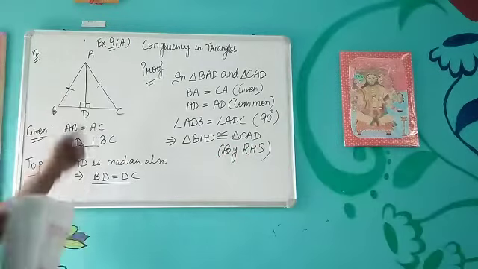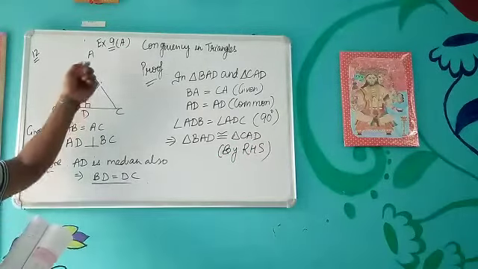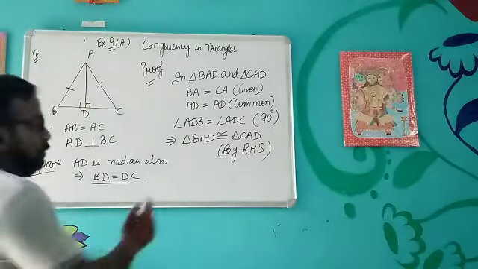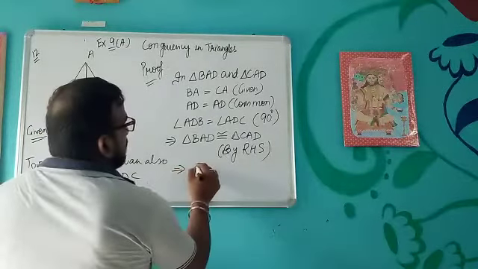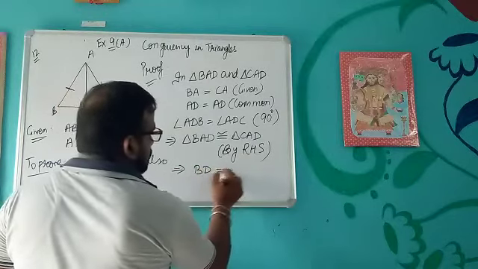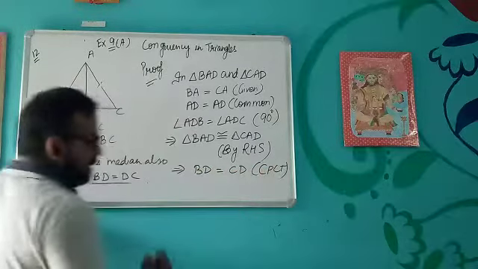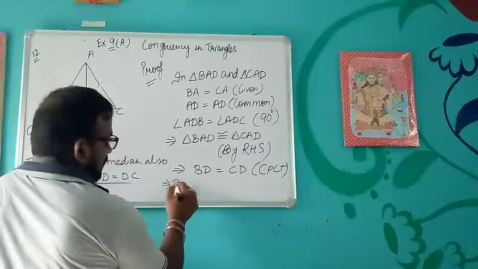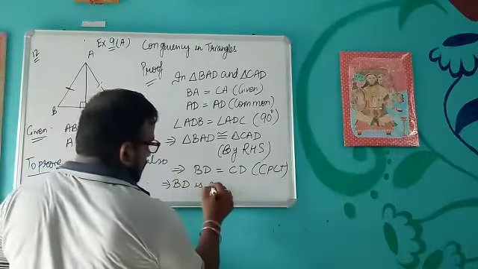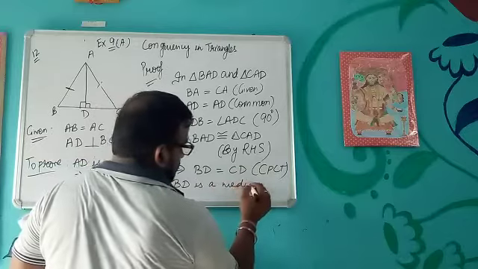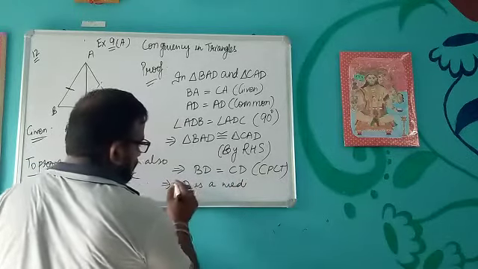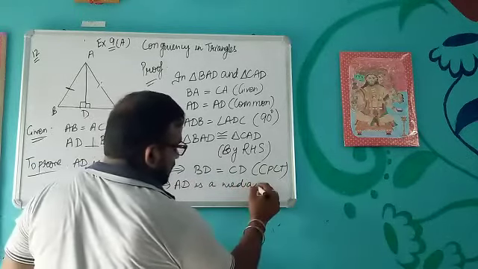Okay, right angle, hypotenuse and one side. So we can say that BD is equal to CD by CPCT. So this means AD is a median.